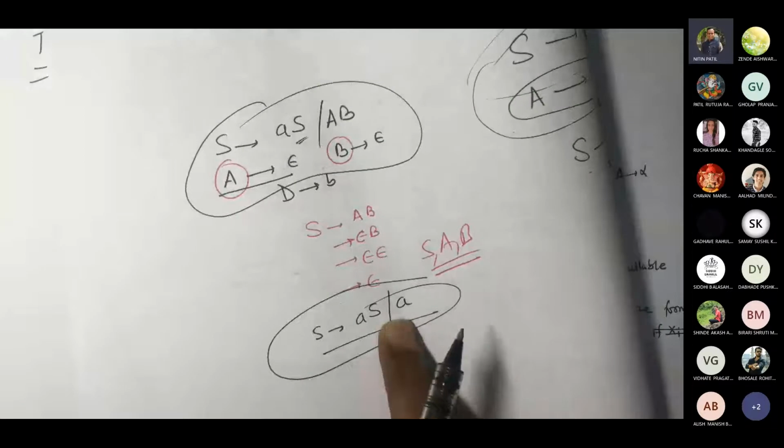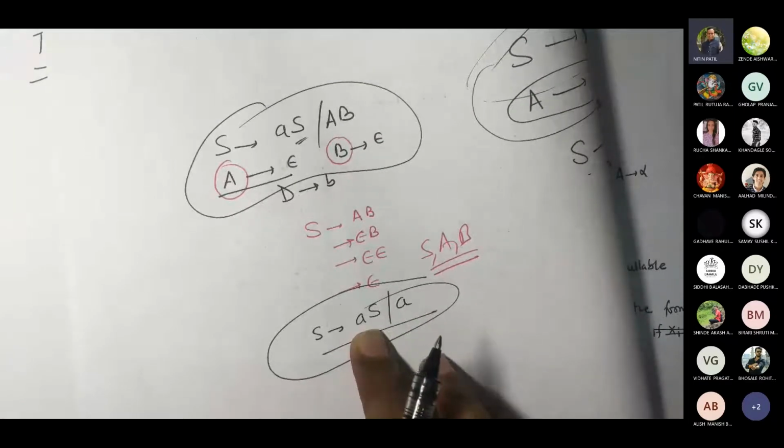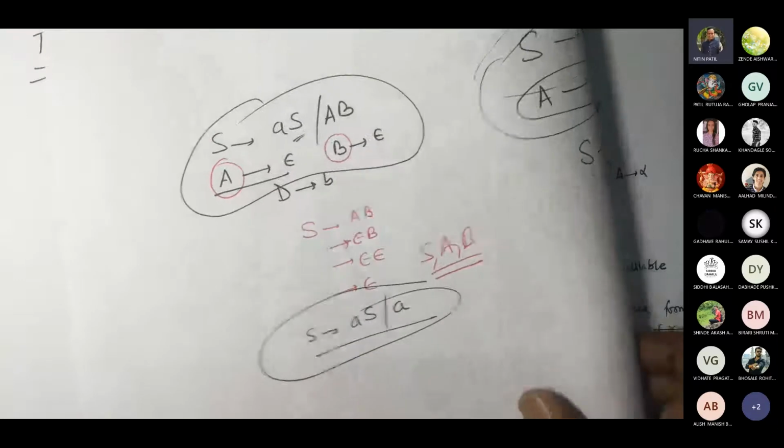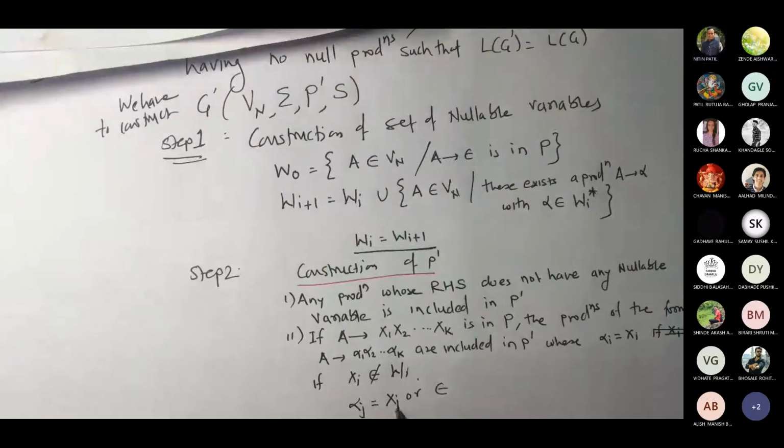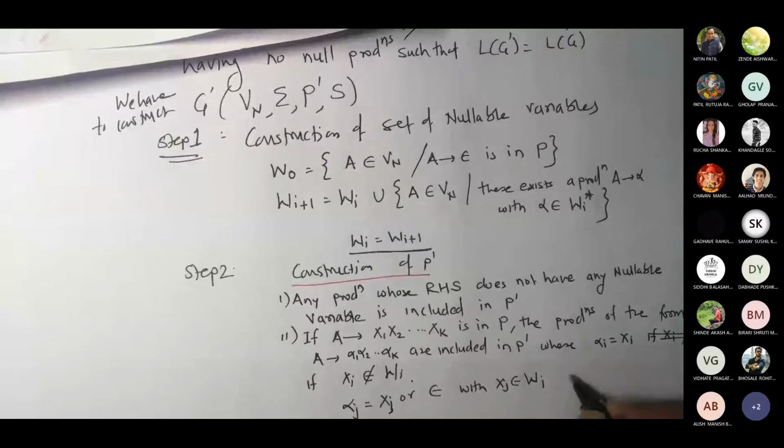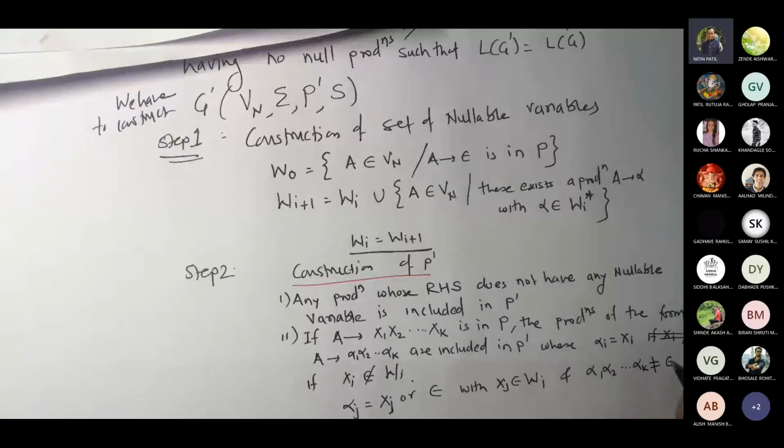Now we want to reach this level. You keep S gives AS as it is, as well as you have to write S gives A, with the assumption that S is epsilon. Alpha j is xj or epsilon, with xj belonging to wi, so xj is a nullable variable, and alpha 1, alpha 2, up to alpha k may not be directly epsilon.